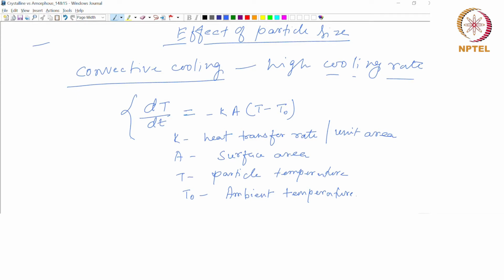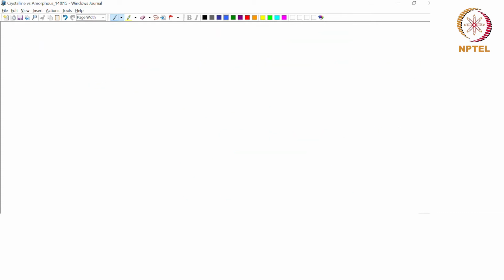But in the atomization process, as I said, there is convective cooling. And the cooling rate for this convective cooling process is given as this.